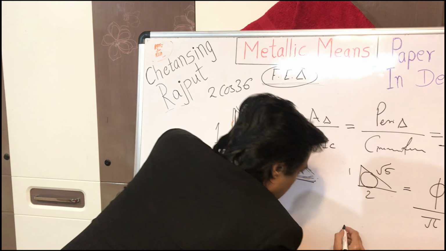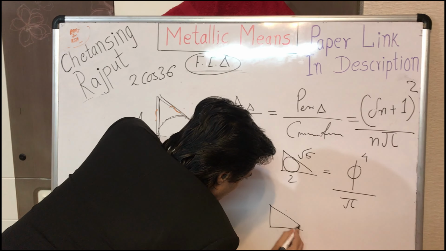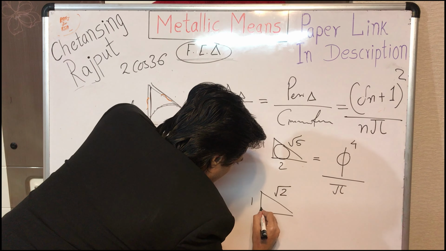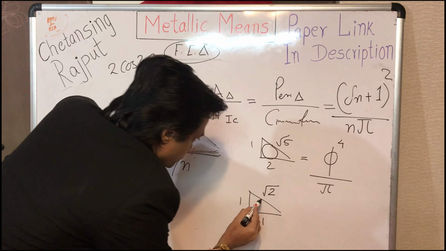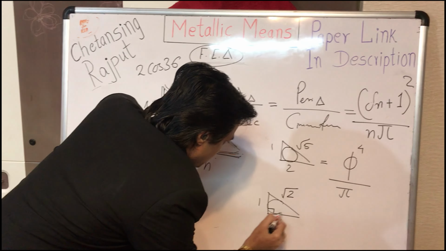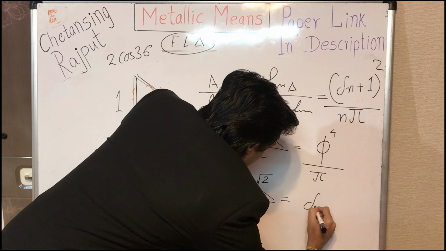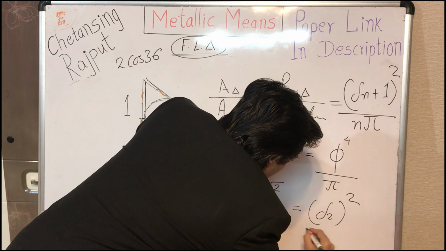Similarly, in case of the silver ratio, the fractional expression triangle for the silver ratio, the isosceles right triangle, the ratio between this triangle and its in circle is precisely equal to the square of the silver ratio upon pi.